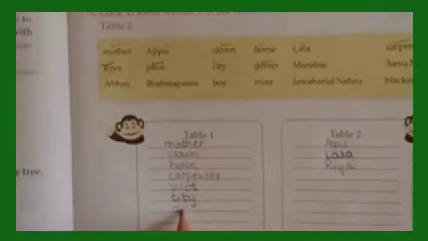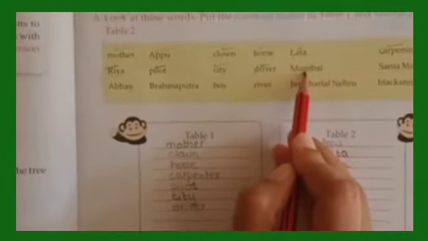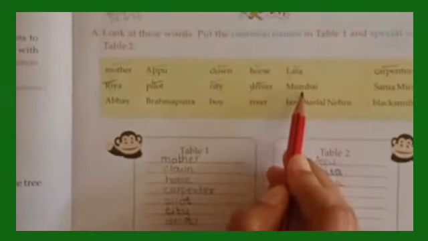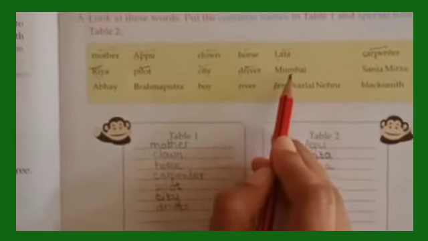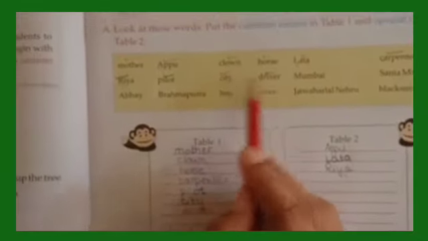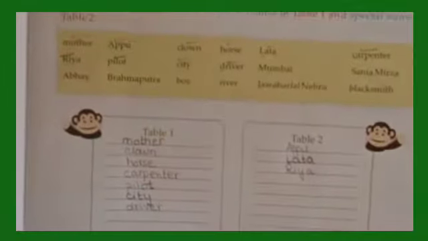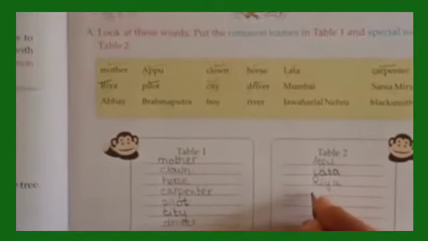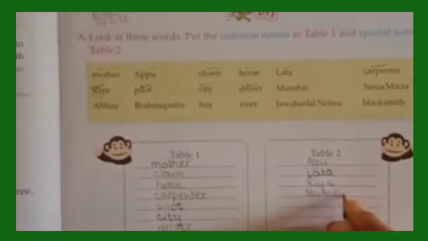So this driver again will come in table 1. Next is Mumbai. Mumbai is a special name of a city, right? City is a common noun, and Mumbai is a special name given to a city. And it begins with a capital letter. So we will write under table 2.